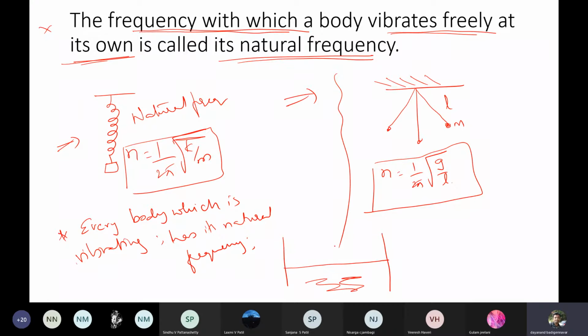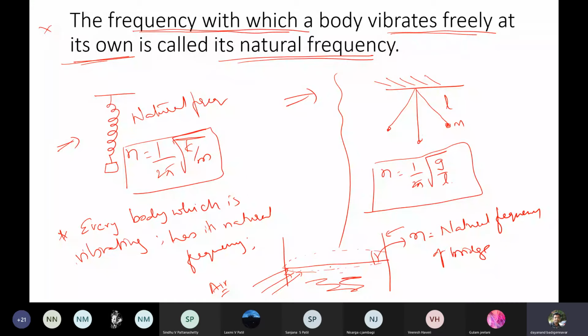This bridge actually vibrates when airflow takes place across it. It is going to vibrate from its mean position like this. You're getting the point? This vibration has a certain frequency. This frequency is called the natural frequency of the bridge.